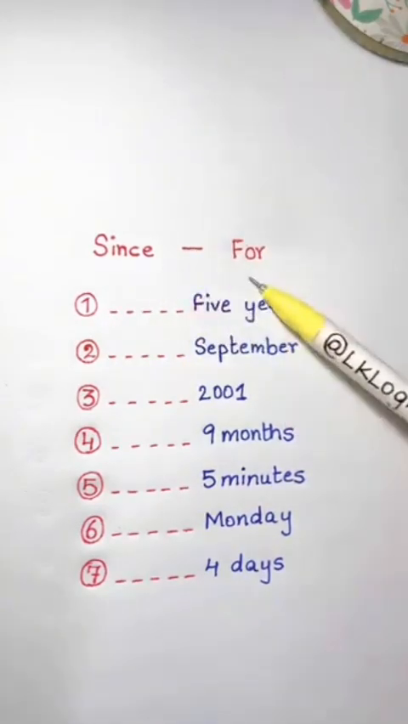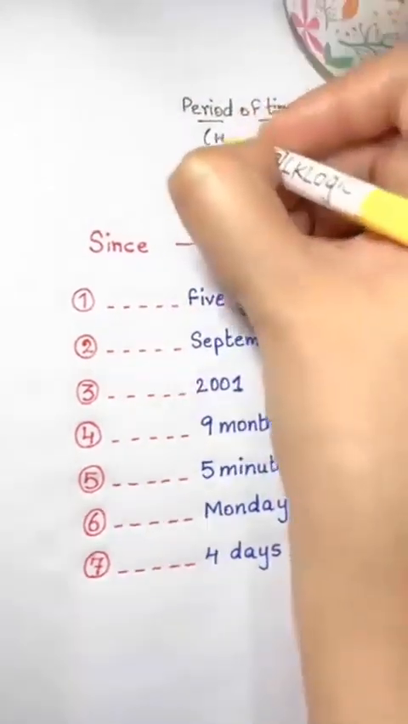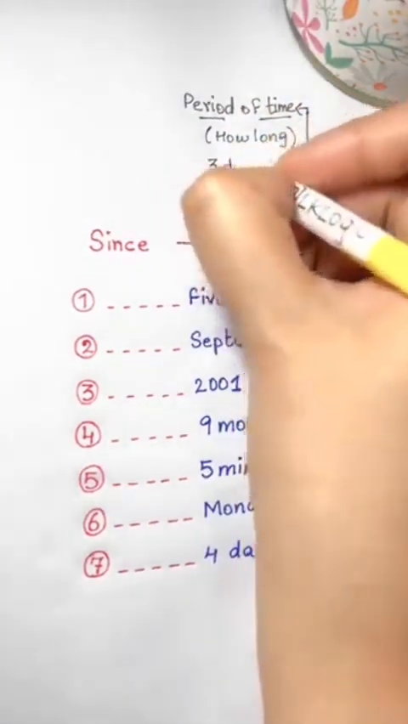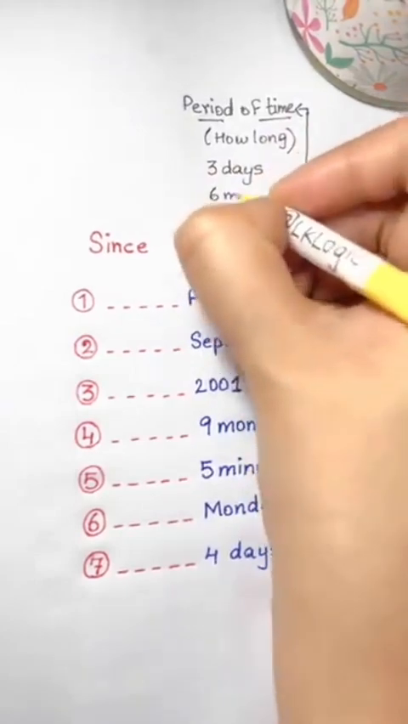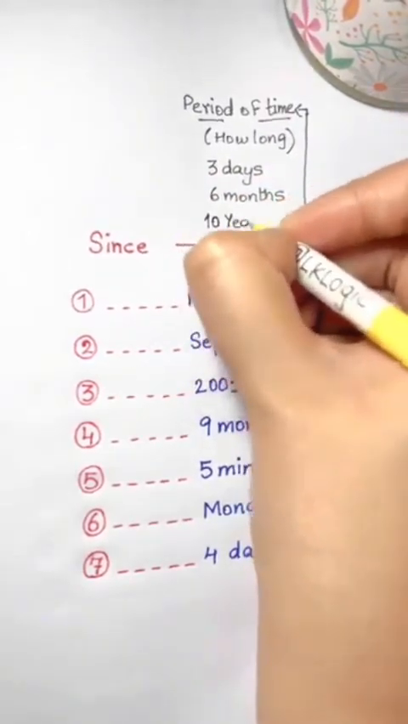Since, for. What's the difference? Well, for is followed by a period of time. How long? Like 3 days. Here we say the number of days. How many months? 6 months. How many years? 10 years and so on.